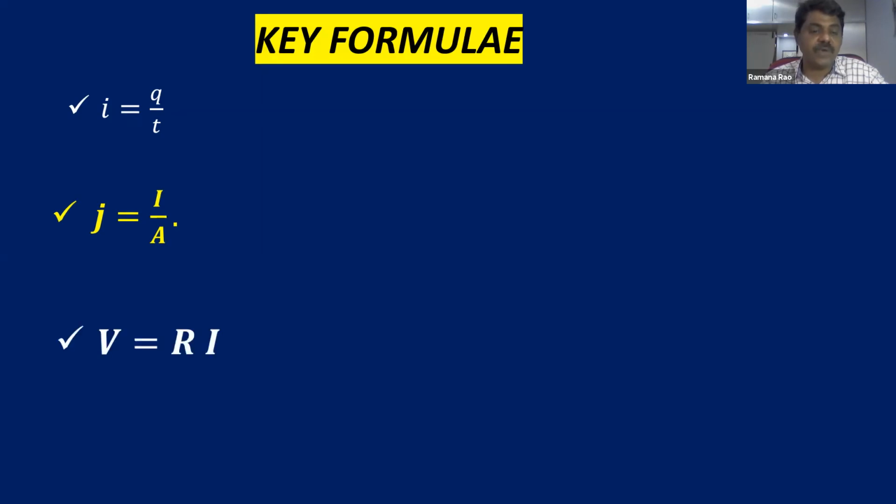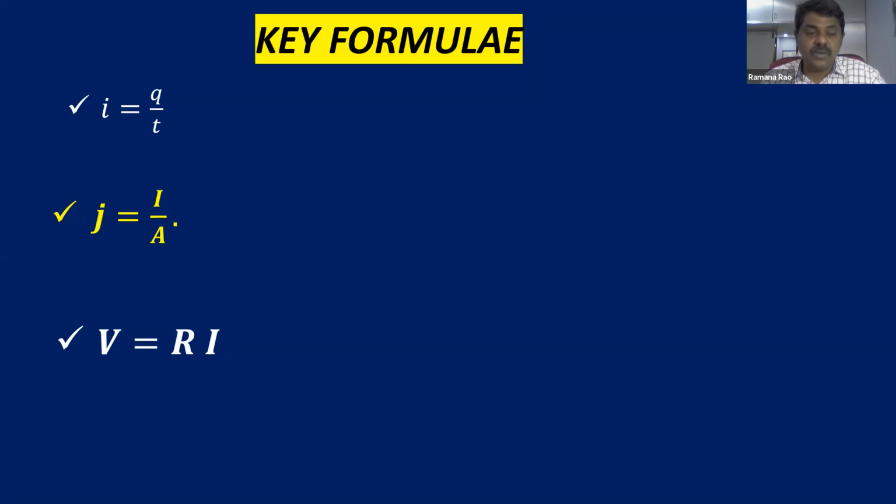And V is equal to IR, the most important equation for the entire chapter. We are going to use it everywhere. In every concept, Ohm's law will be important. V is equal to IR, not only in this chapter, but throughout electricity. V is equal to IR is the mathematical form of Ohm's law.